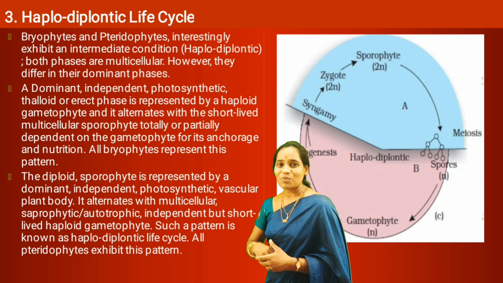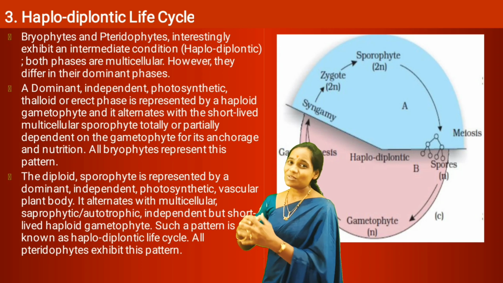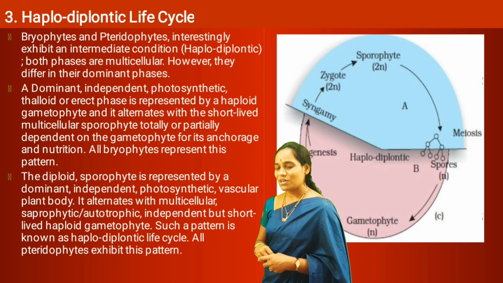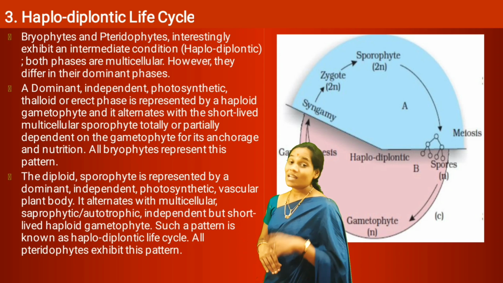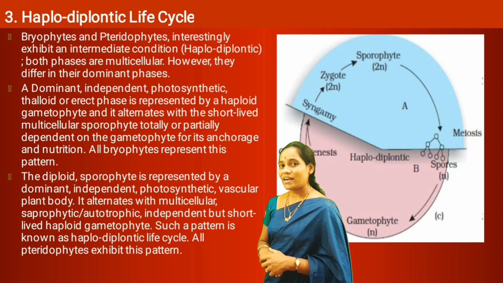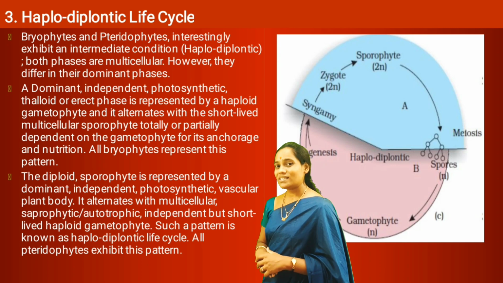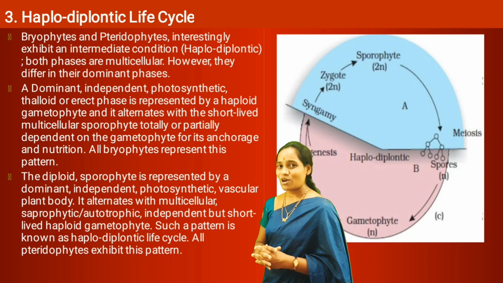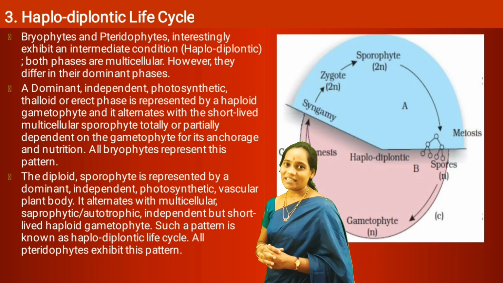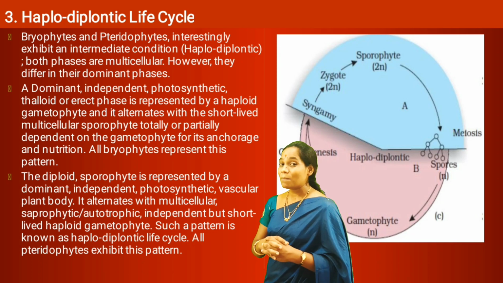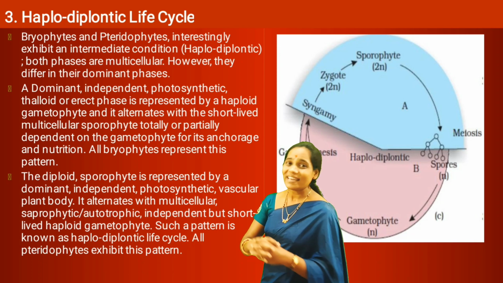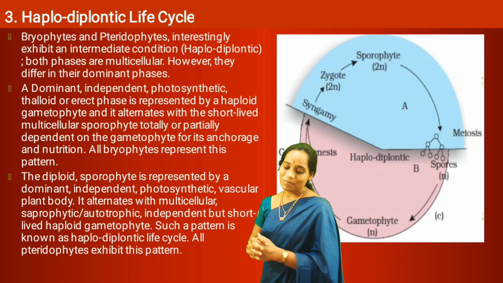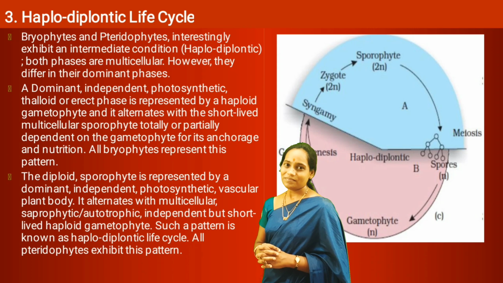The haploid spores are produced by the sporophytic plant body by meiosis. The cells of the sporophytic plant body divide by meiosis, produce haploid spores, and these spores germinate and give rise to a multicellular, free-living haploid gametophytic plant body.